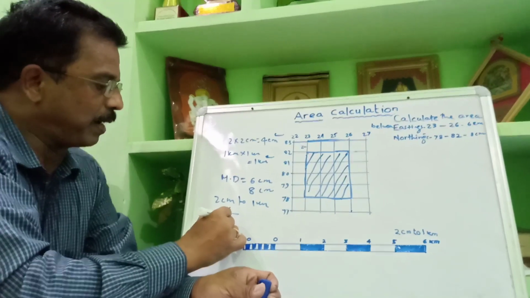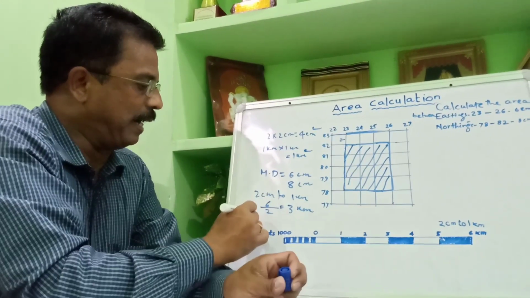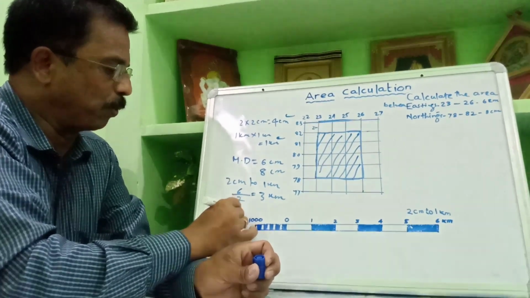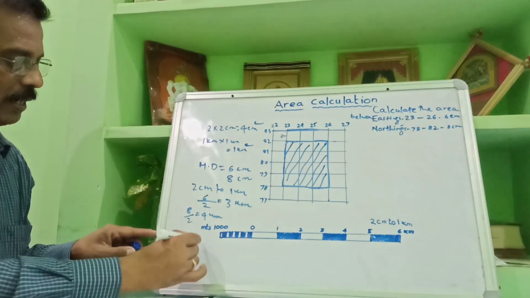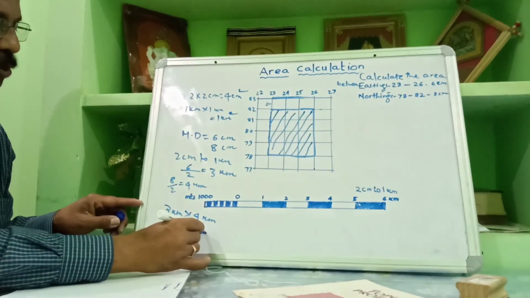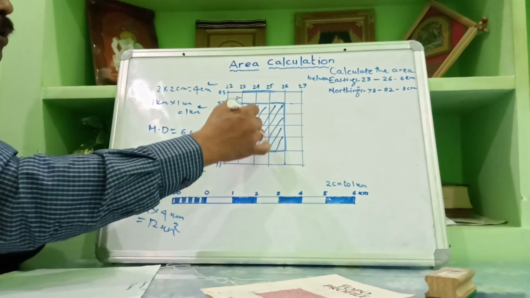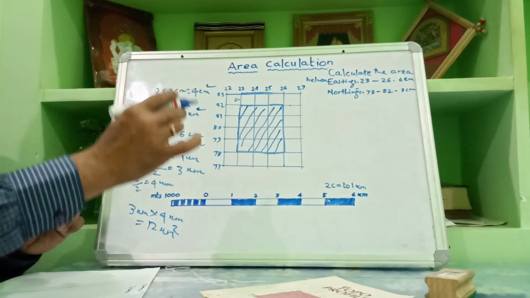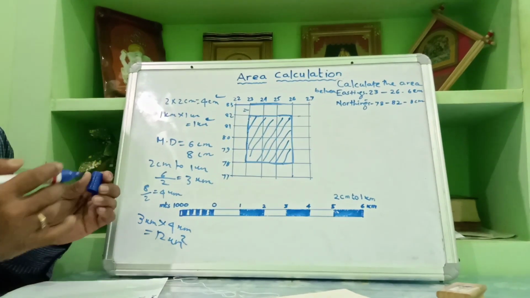On the basis of the scale 2 centimeter to 1 kilometer, the ground equivalent will be 6 cm divided by 2, which is 3 kilometer, and 8 cm divided by 2, which is 4 kilometer. So the area is 3 kilometer into 4 kilometer, a total of 12 kilometer square. Clear? This way the total area can be calculated.